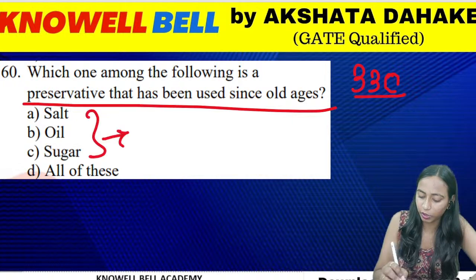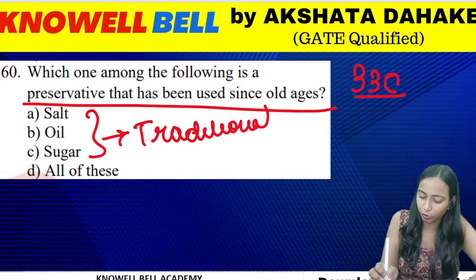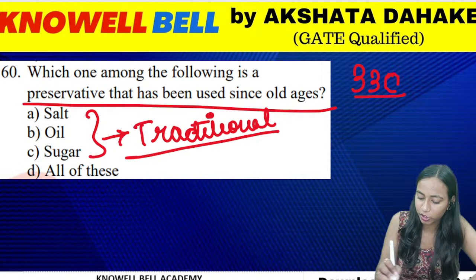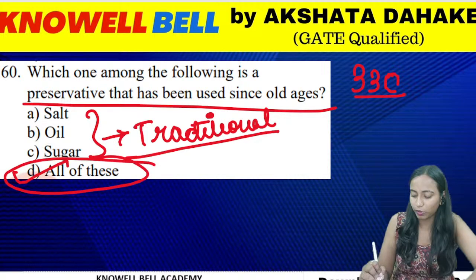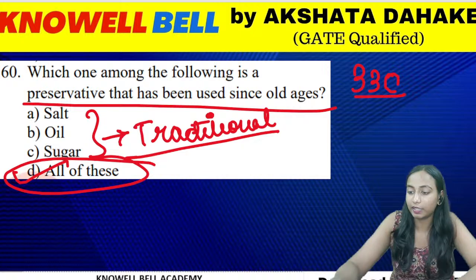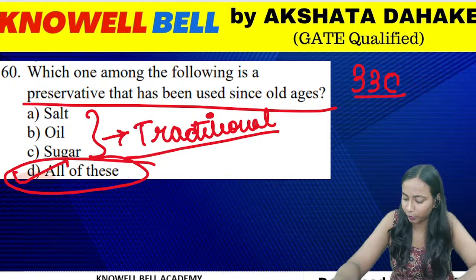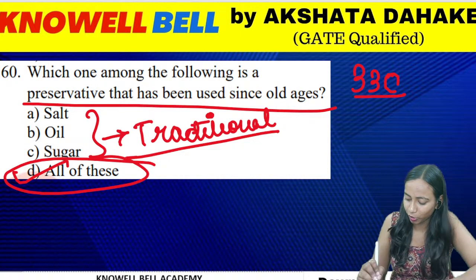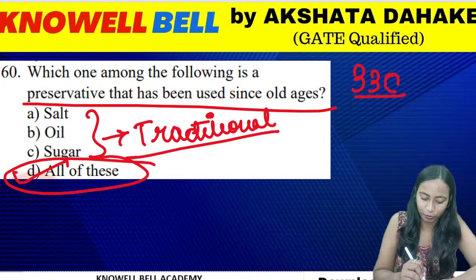So all the three of them, salt, oil, and sugar, they are traditional food preservatives. Okay, so what is going to be the right answer? Correct answer for the question is option D. The right answer for the question will be option D. Okay, good.